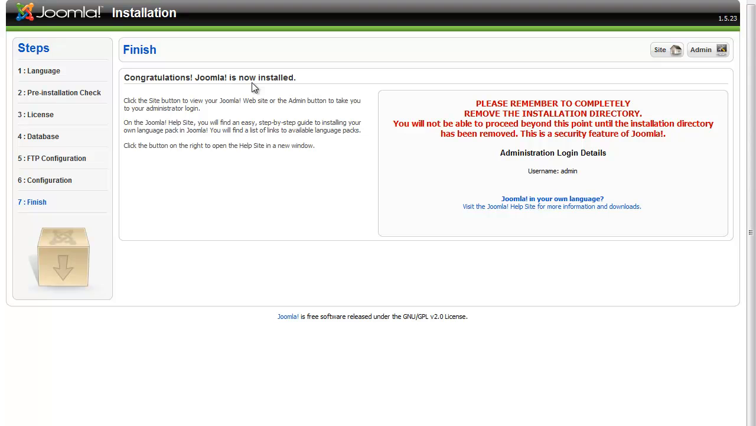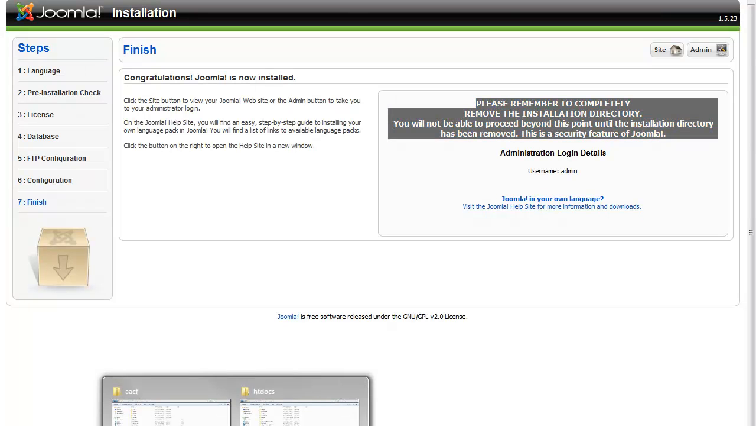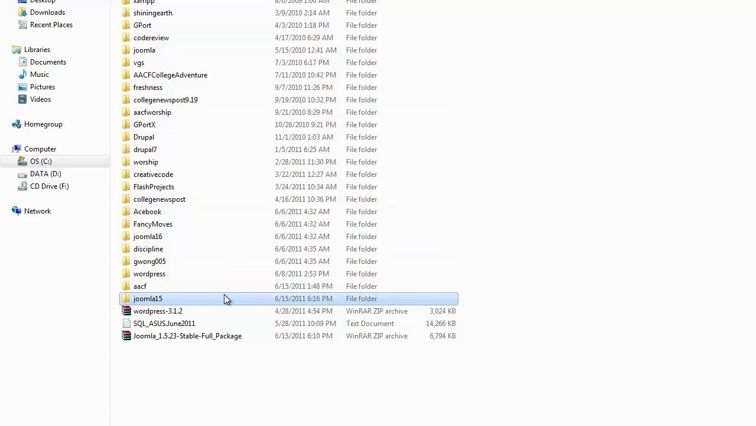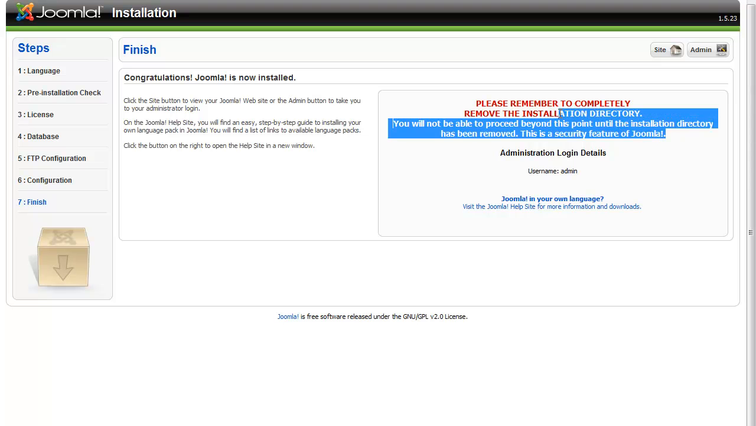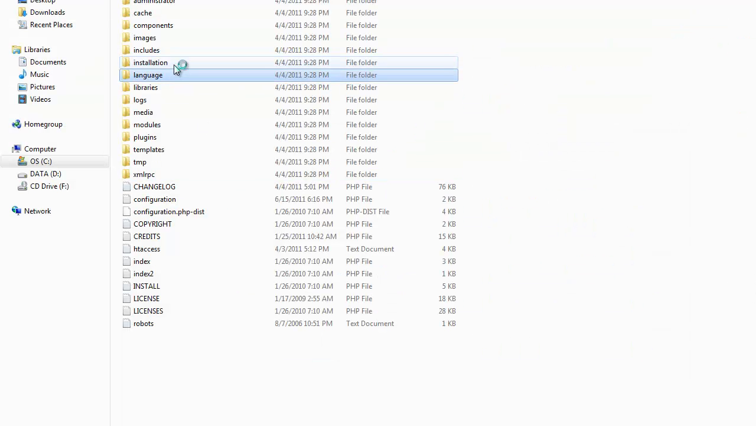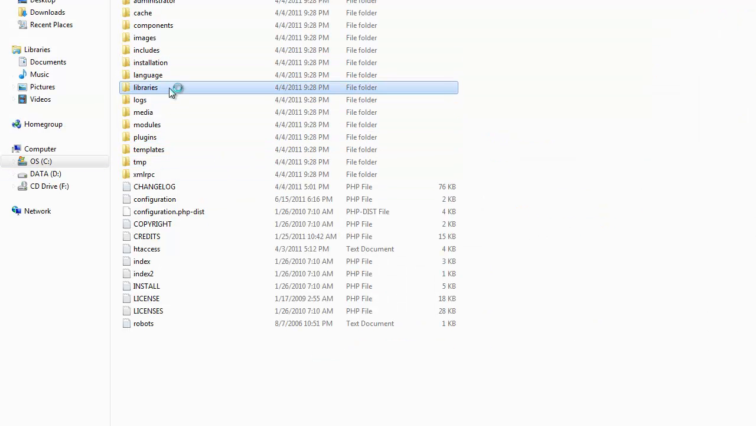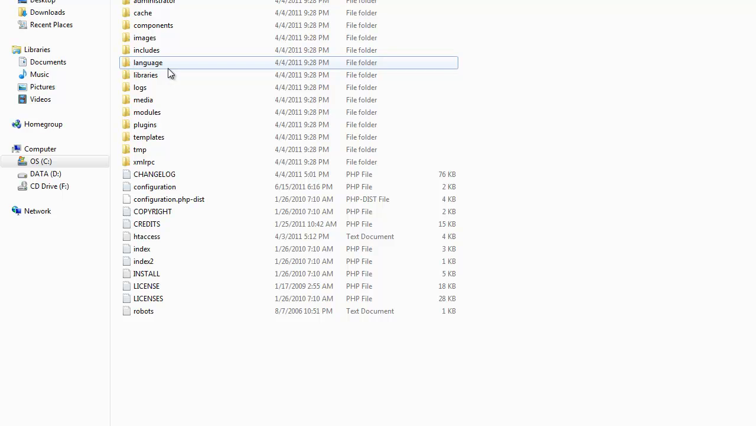Okay, congratulations, Joomla is now installed, but we need to do this. Remember to completely remove the installation directory. You will not be able to proceed beyond this point. So what we're going to do is go into the folder. Let's go see where it is really quick. Remove the installation directory. Let's go to installation, kill that.